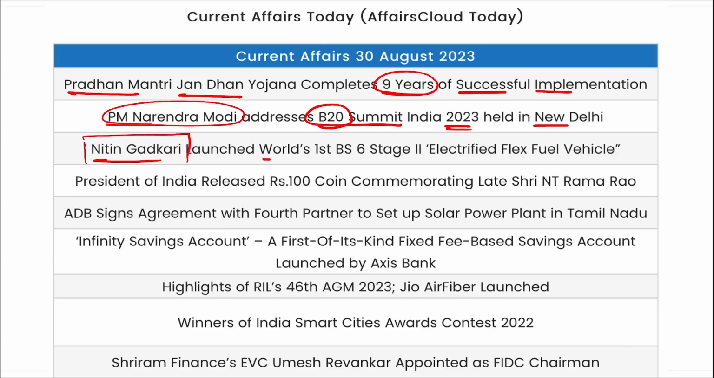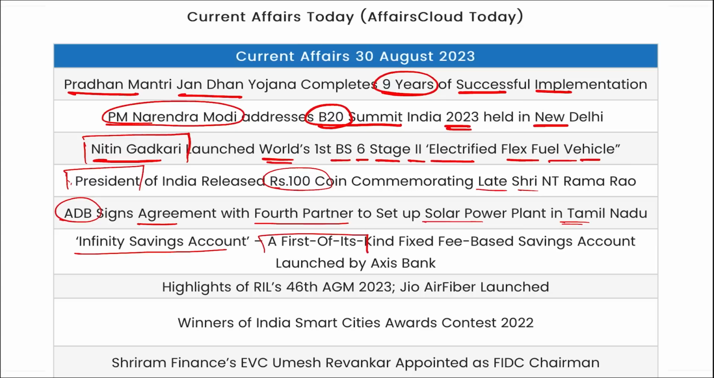Nitin Gadkari has launched world's first BS6 Stage 2 electrified flex fuel vehicle and it was Toyota Innova Hycross. Then President of India has released 100 rupees coin commemorating late Shri N.T. Rama Rao. Asian Development Bank signed an agreement with fourth partner to set up solar power plant in Tamil Nadu. Infinity Savings Account, a first of its kind fixed fee based saving account, was launched by Axis Bank. Highlights of RIL's 46th AGM 2023 was held and Jio Air Fiber was launched here.